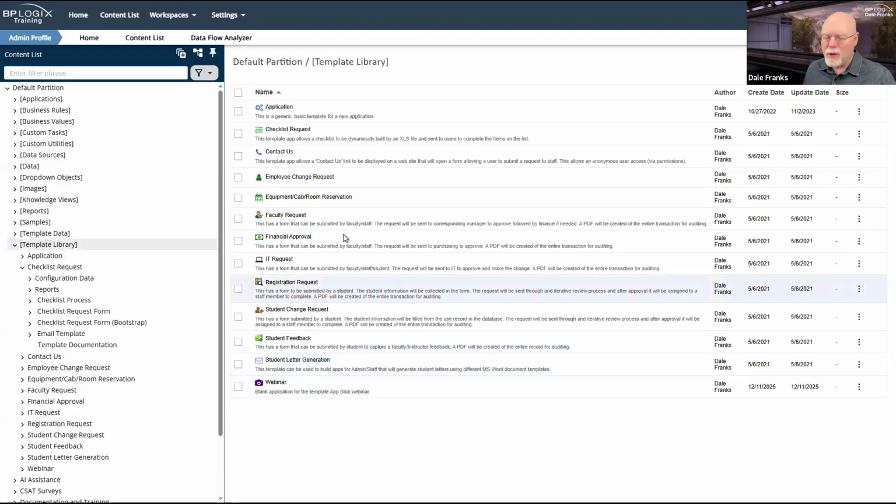We'll talk about how to use these in a second, but I do want to now go and talk about this. Now, I've done an entire webinar on this where I've built this application, so we're not going to go into a lot of detail about the application. If you use the template library for nothing else, you can use it to make your life simpler by simply building an application stub that you'll use to create any new application you need to create on the system.